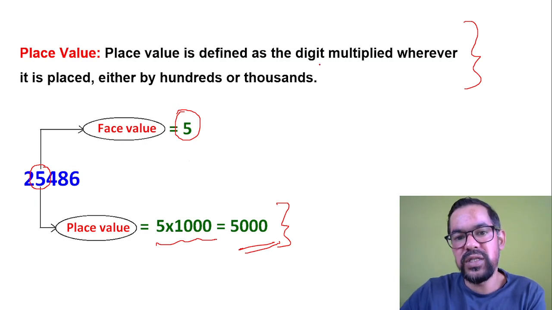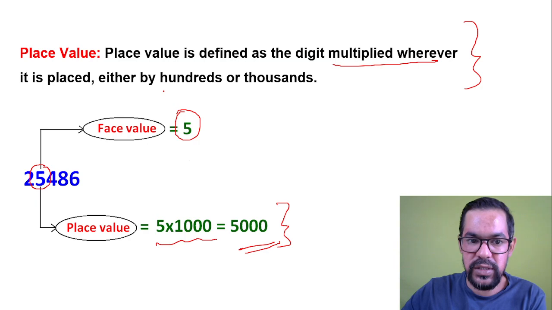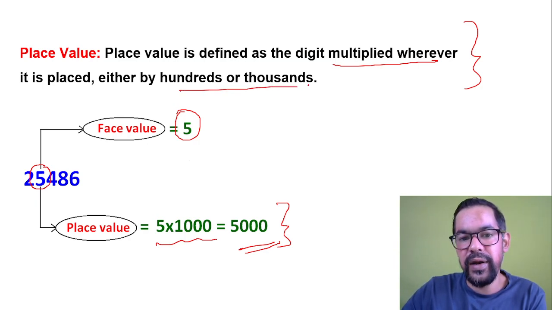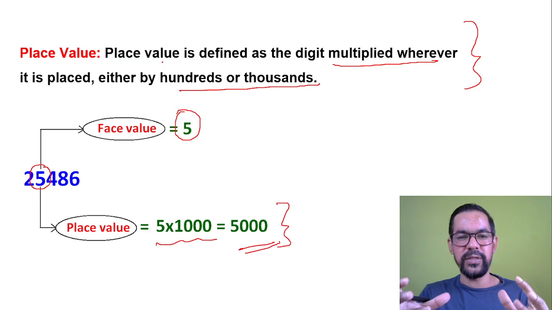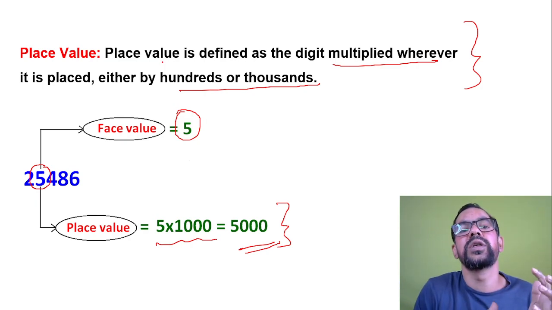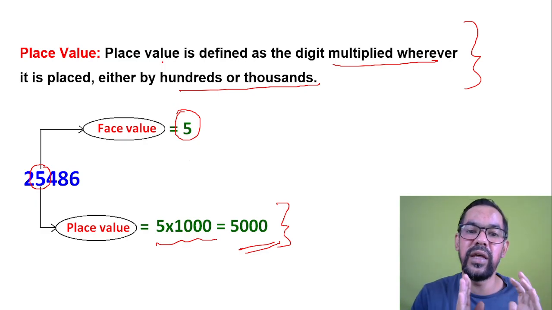Place value is defined as a digit multiplied whenever it is placed, either by 100 or 1000. So if it is 100, it is 500. If it is 1000, it will be 5000. Place value is basically the overall amount invested by investors in any XYZ bond.